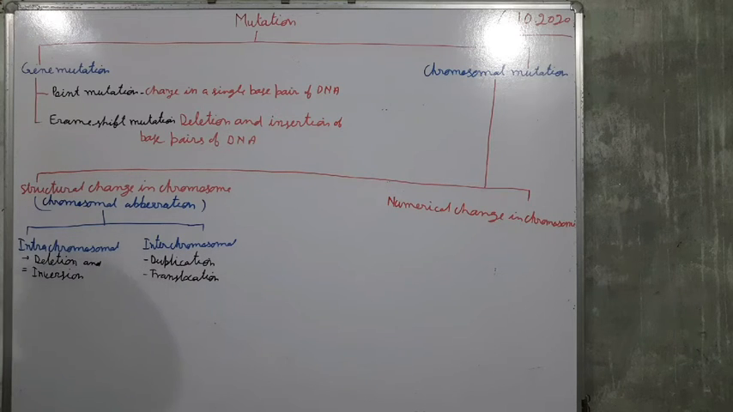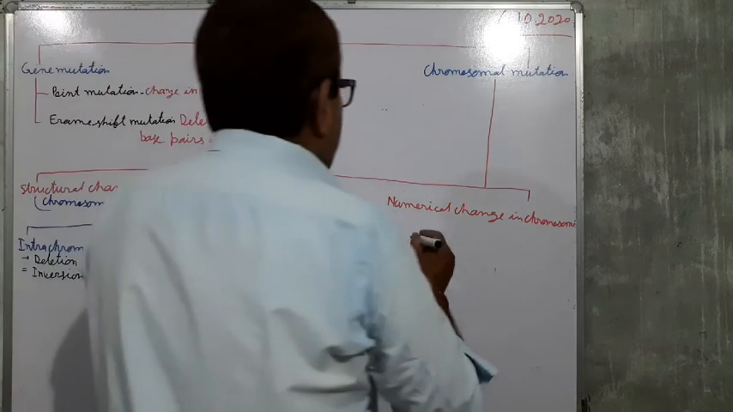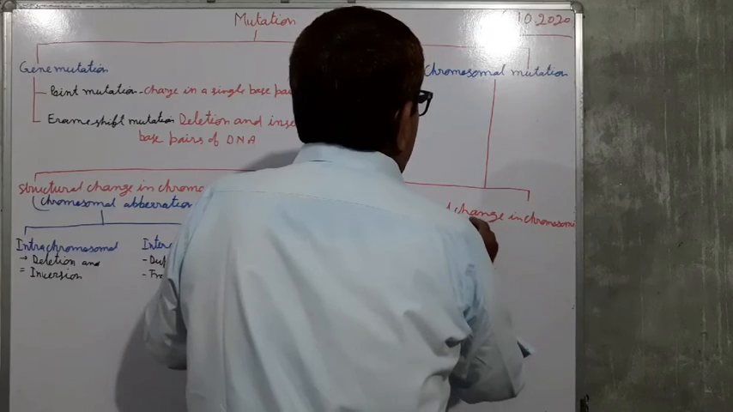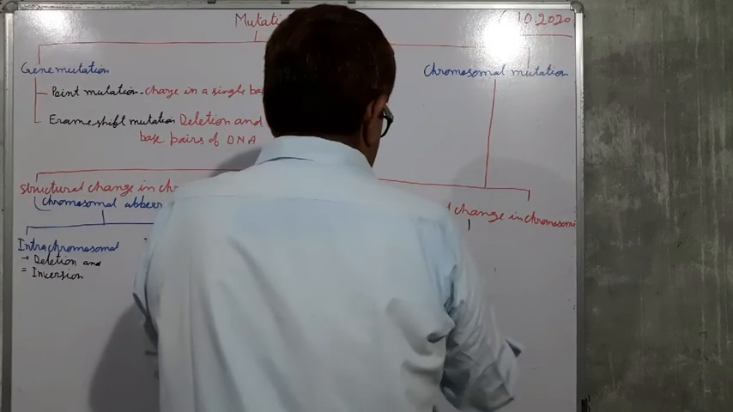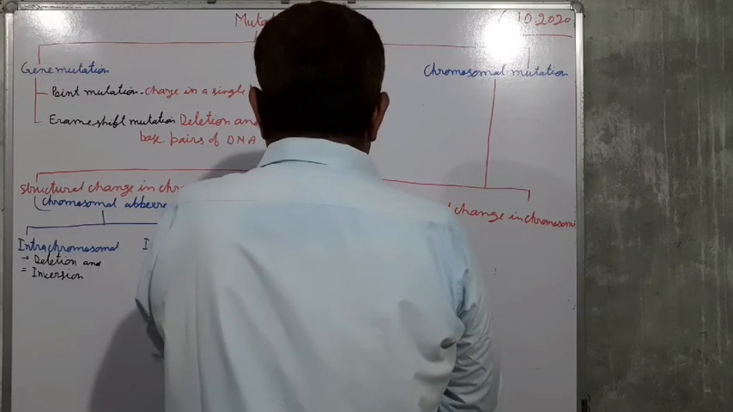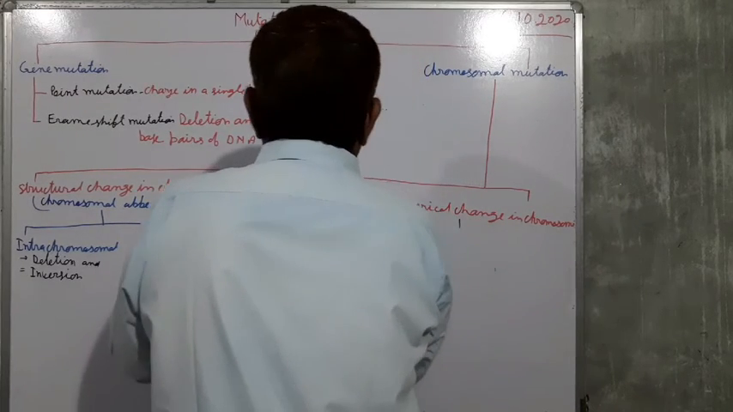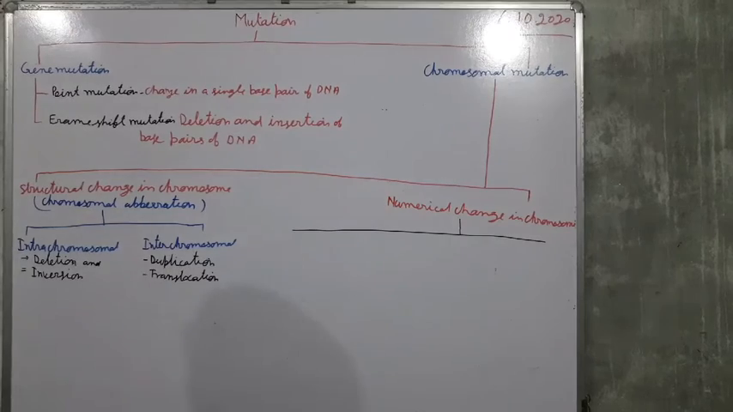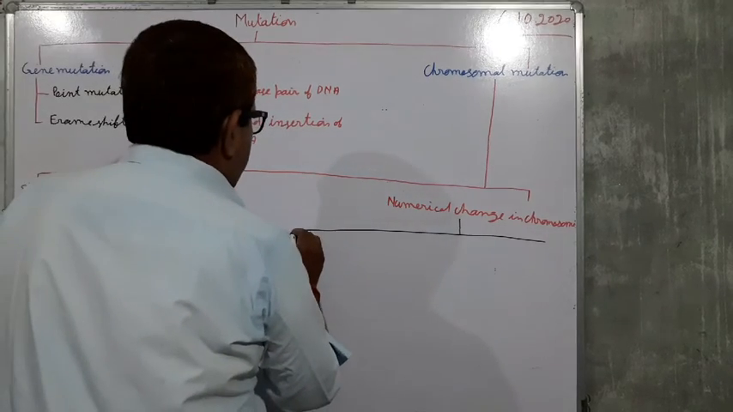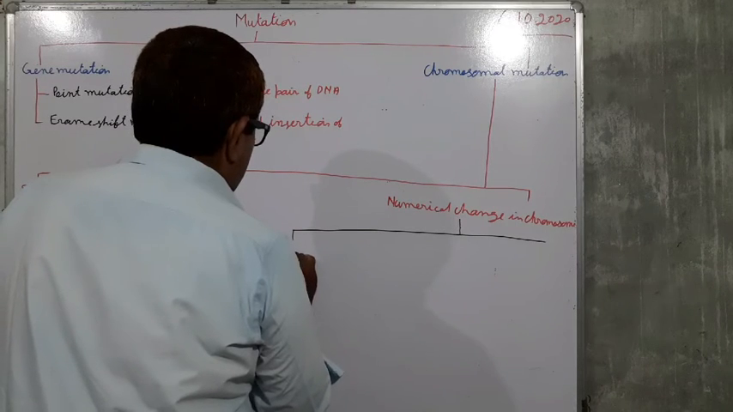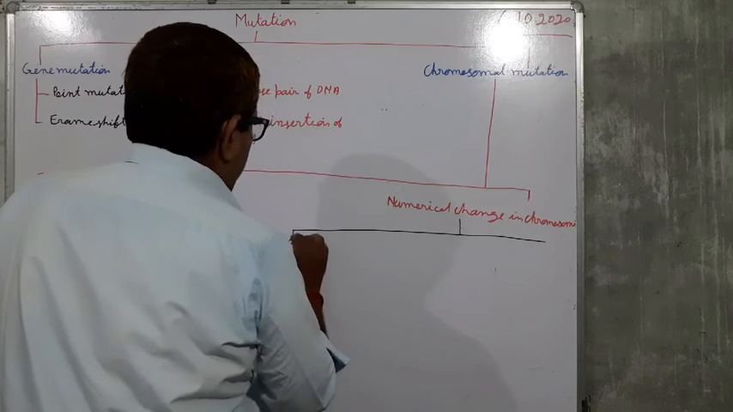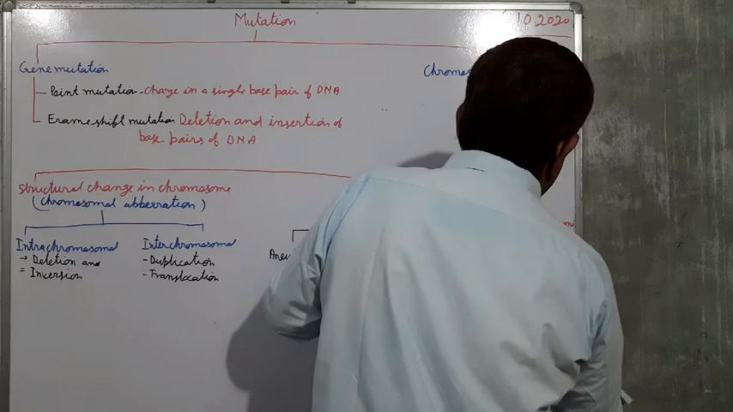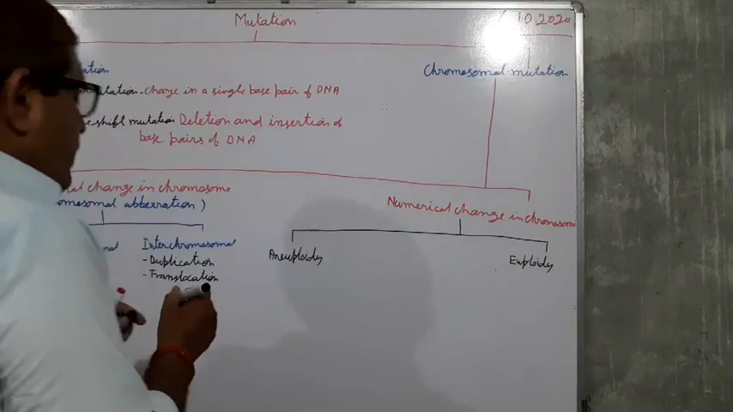Now numerical change. It is of two types, aneuploidy and euploidy.